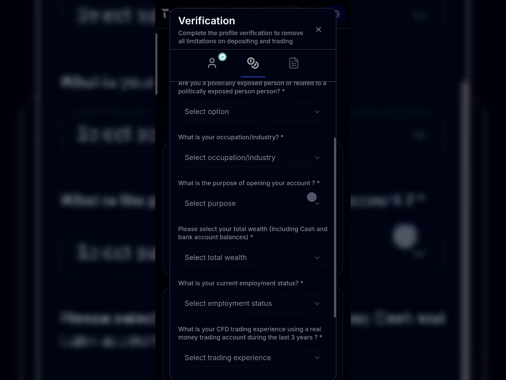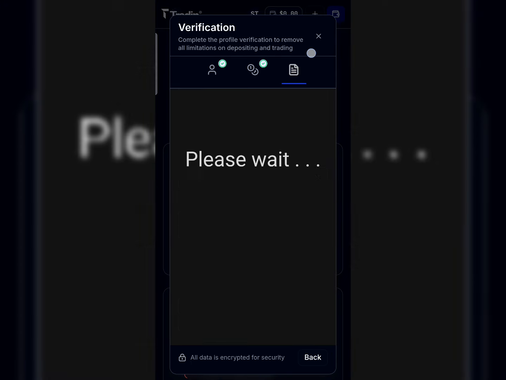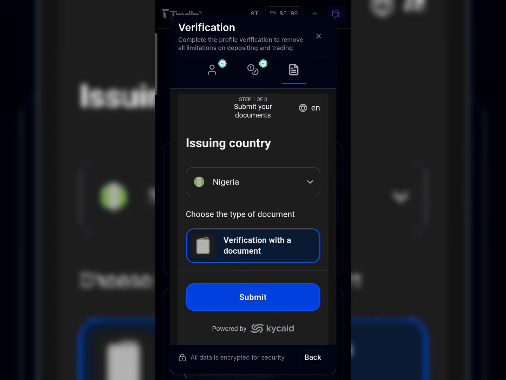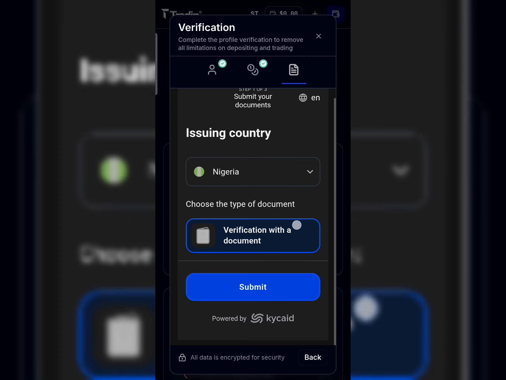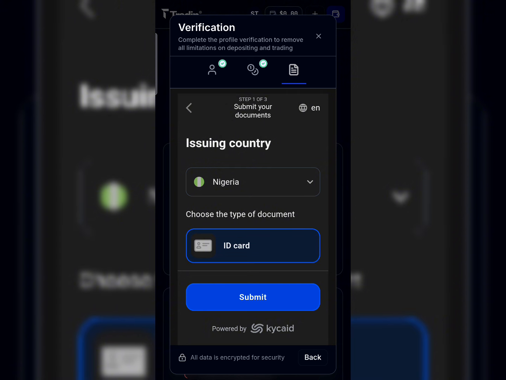The next part is for you to verify your document. You need to upload a picture of your document for verification, like something like this. You need to pay attention to this part because you need to get verified. Now I'll show you a simple step on how I did mine. I actually missed this part, but when I was trying to make the video, I got it right.